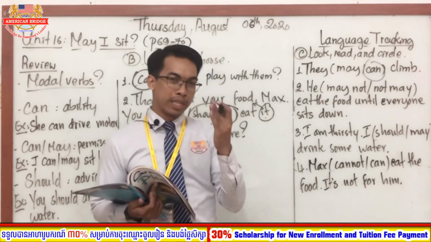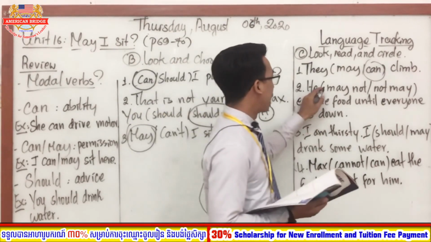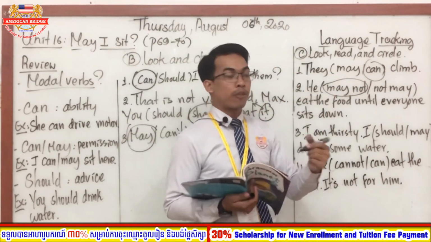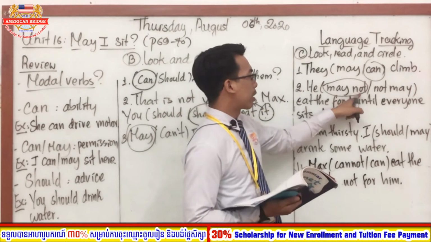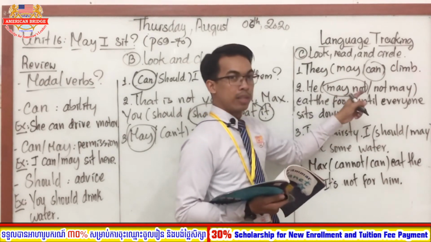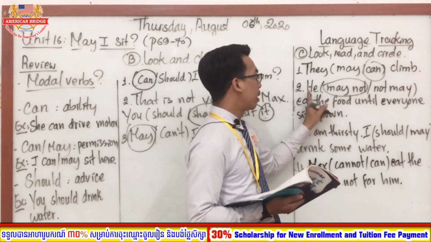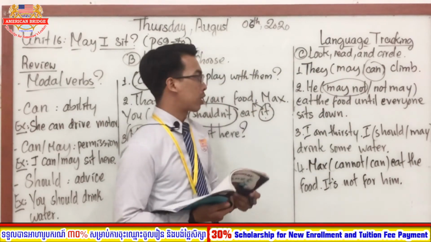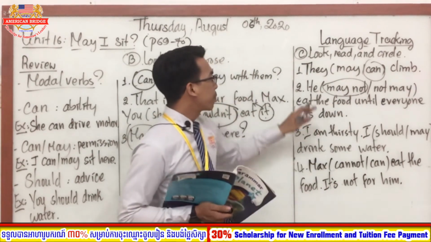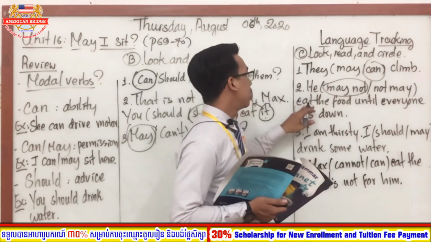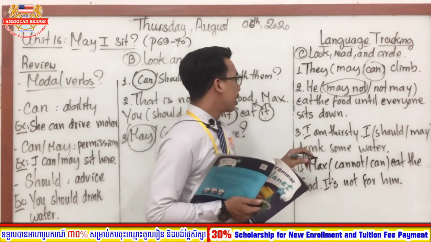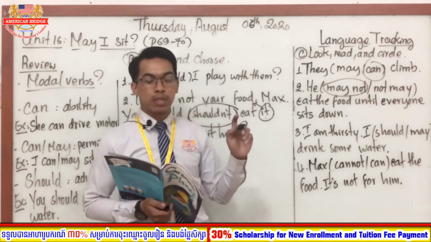Very good, you are right. So the correct answer is may not. And we cannot use the short form, right? We cannot combine may and not together. So we have to use may not, the full form. We cannot use the shortcut. Okay, so he may not eat the food until everyone sits down. Okay, good students. So now let's move on to number 3.